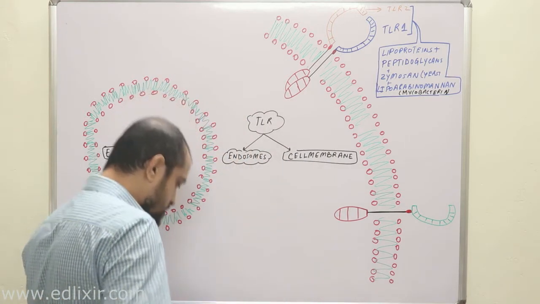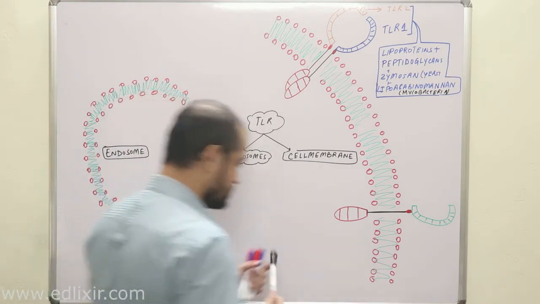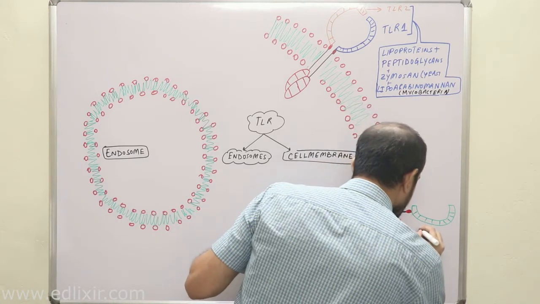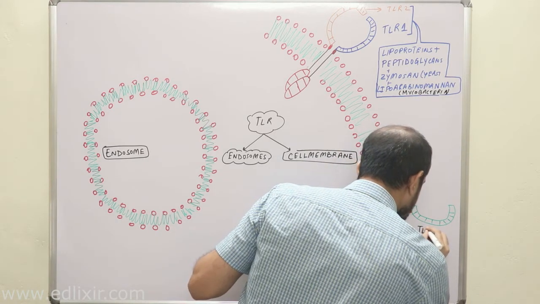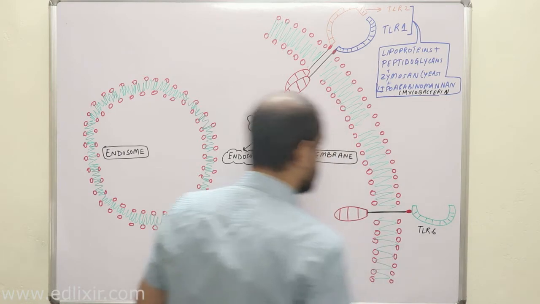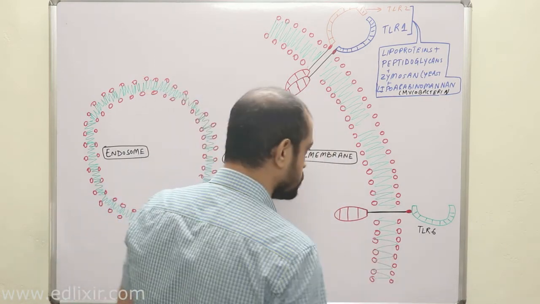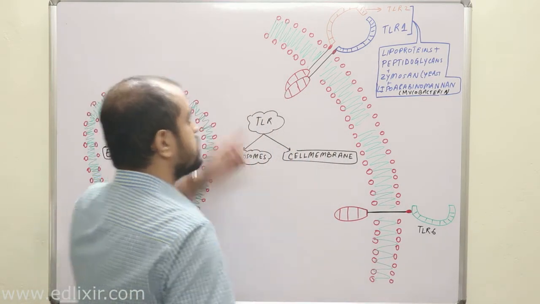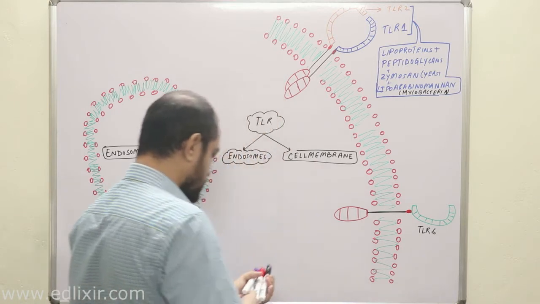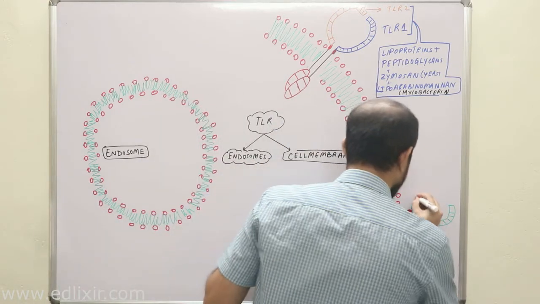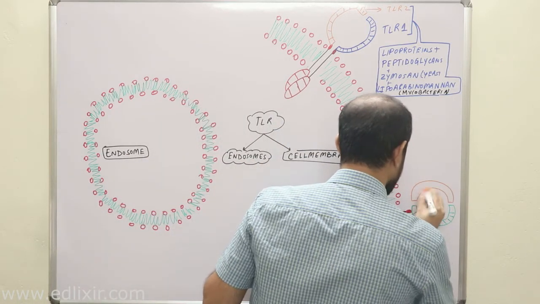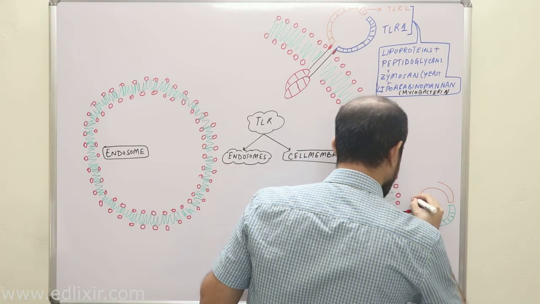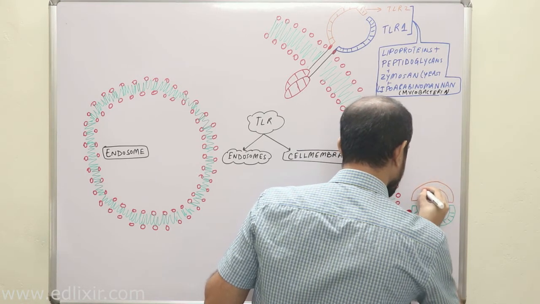Now listen, suppose this is your TLR 6 molecule. Now why am I drawing only TLR 6? Because this is your TLR 2 molecule, right? TLR 2 and 6 are forming dimers with each other, right? Clear?